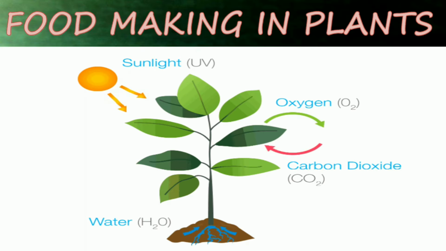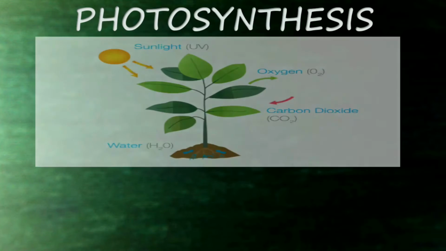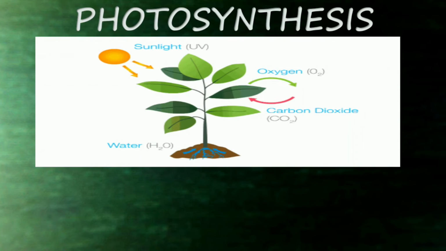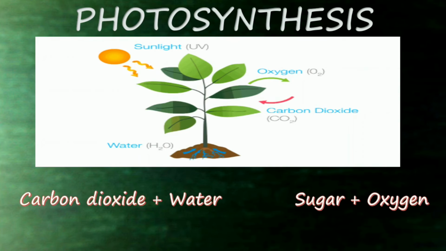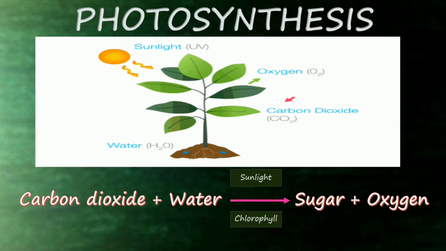Here, photo means light and synthesis means putting all these things together. Photosynthesis can be written as carbon dioxide from air plus water from soil, which gives sugar plus oxygen, with the help of sunlight and chlorophyll.